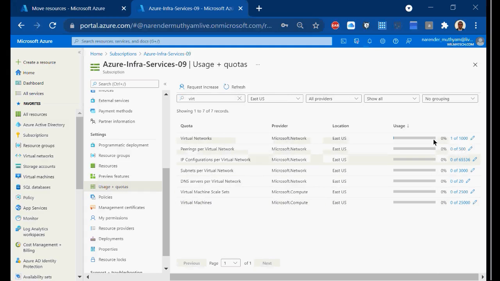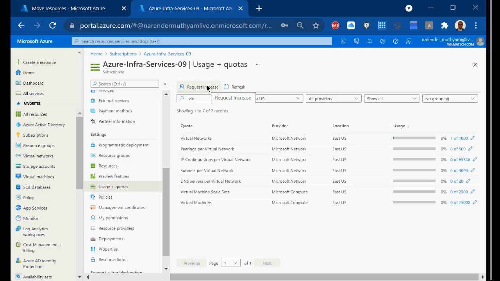Assume that you have already crossed this limit. You have already created 1000 virtual networks in your subscription, and now you are trying to create the 1001st. In such cases, you can submit a request to Microsoft. You can say request increase.